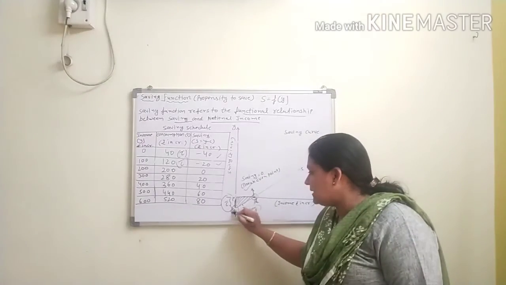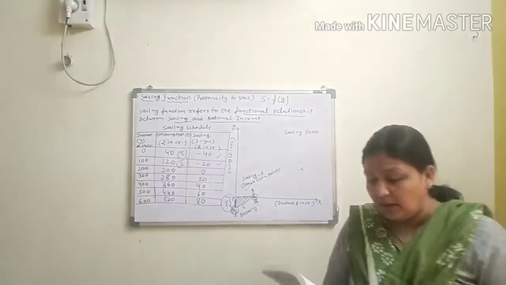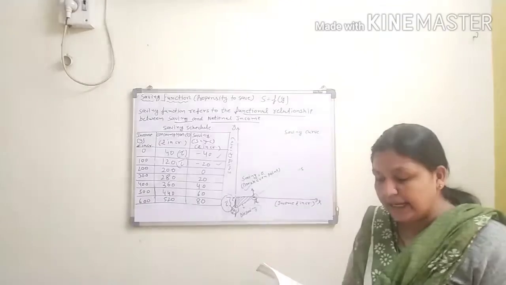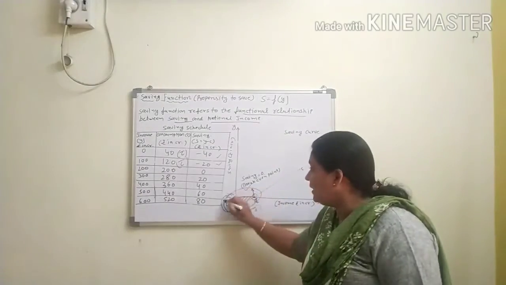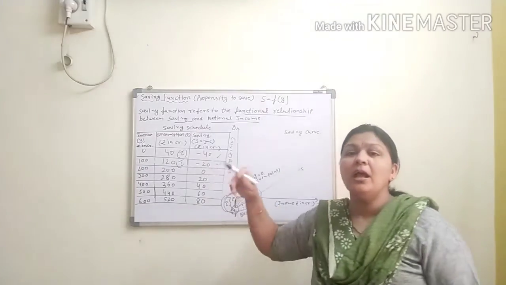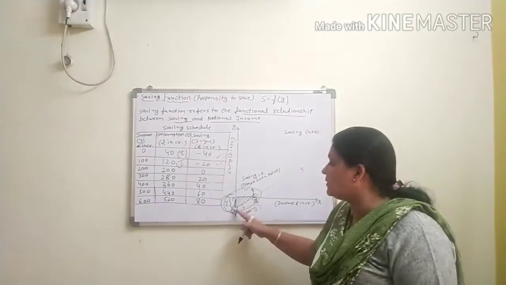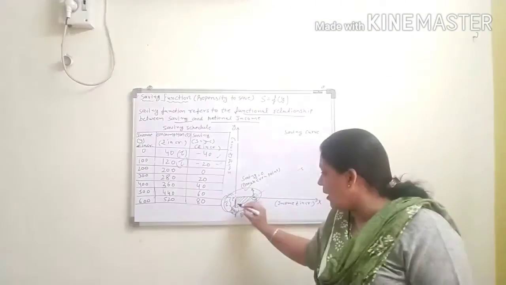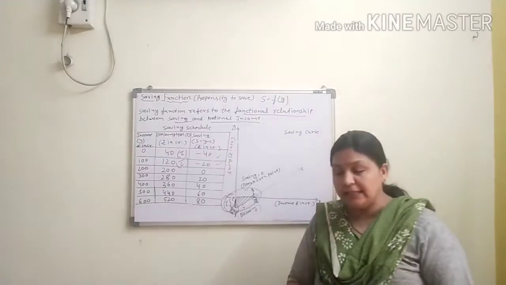S on the y-axis indicates there is negative saving. This is the negative saving, right? Because this is called dis-saving. So the saving curve starts from the S point, and it indicates that this is negative saving or dis-saving.